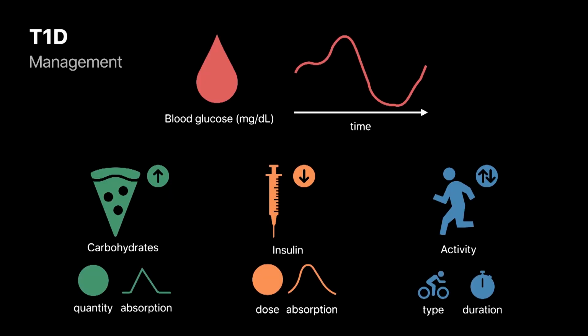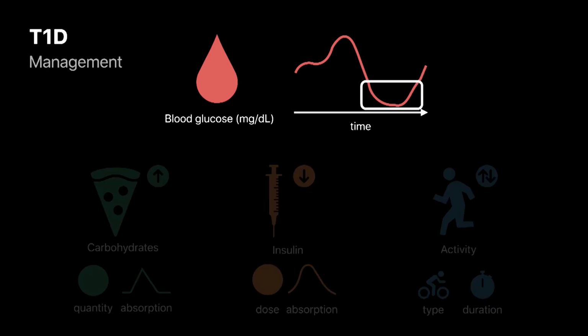Type 1 diabetes, or T1D, is a chronic condition in which little to no insulin is produced, frustrating the regulation of blood glucose. T1D requires constant management, monitoring glucose levels, meticulously tracking meals, tuning insulin delivery, and planning physical activity. Dangerously low glucose levels can lead to loss of consciousness or death. Chronically elevated glucose can lead to kidney, cardiovascular, eye, or nerve disease.